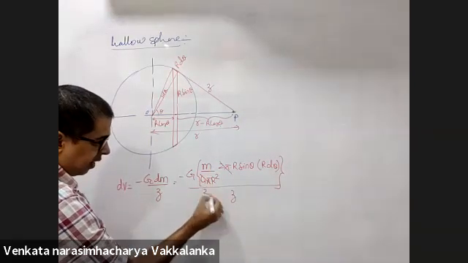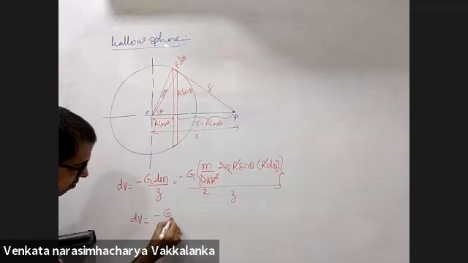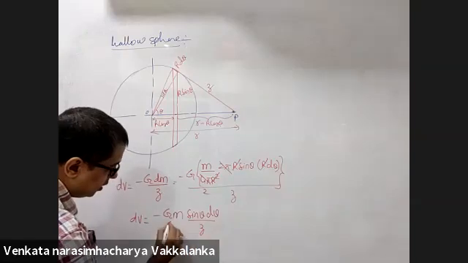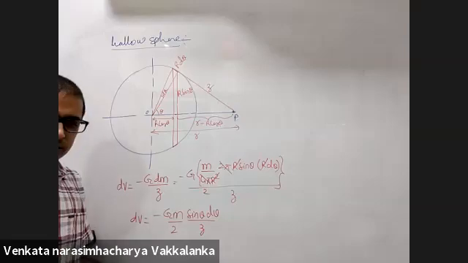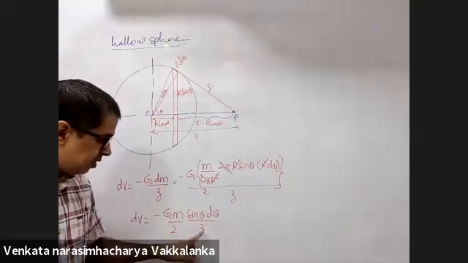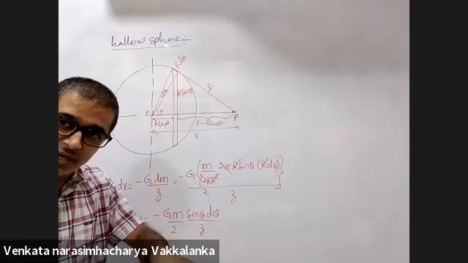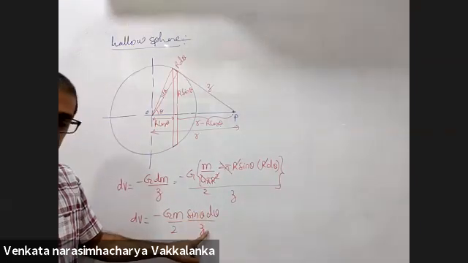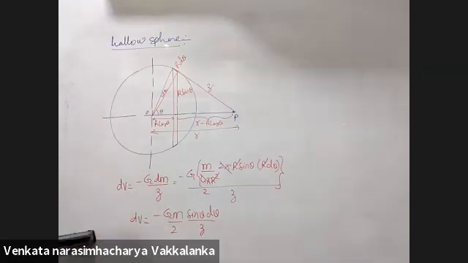2 pi, 4 pi will give me 2, R square will go. Integral dV is GM sin theta d theta upon z, and here I have 2. So simple here. Integration of this is my answer. But the problem is z is also a variable, theta is also a variable. You will either have to find theta in terms of z or z in terms of theta, because both are variables.